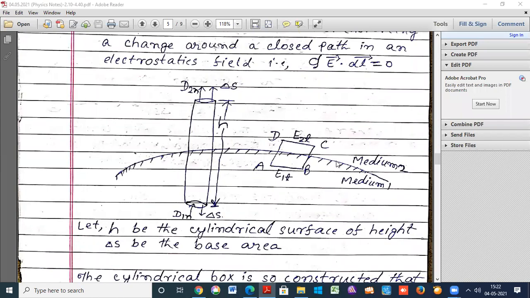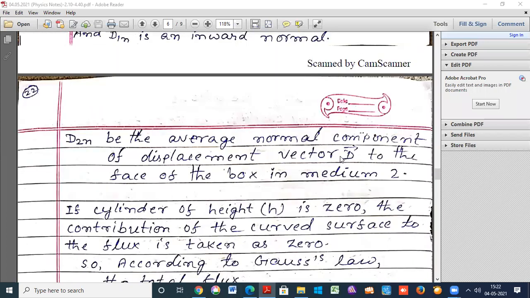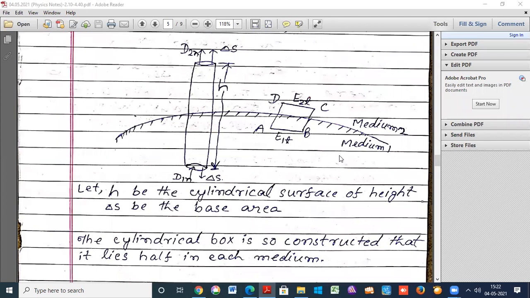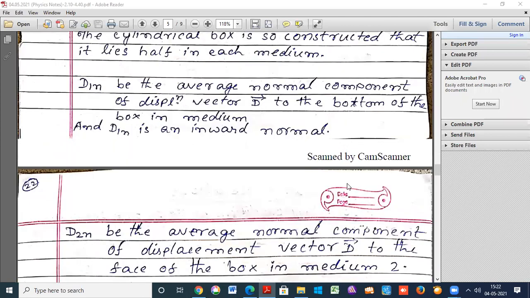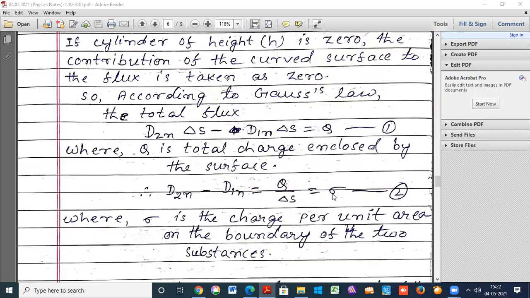Suppose this boundary is free from charge, meaning sigma is equal to 0.